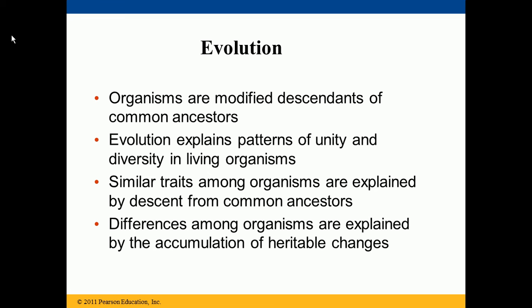So basically, evolution, the theory of evolution. There is a very famous theory of evolution which you must be knowing. There was a scientist called Charles Darwin, and he gave a theory. That theory is called the theory of evolution by Charles Darwin. According to this theory, all the organisms are modified descendants of common ancestors, which basically means we have all descended from common ancestors.